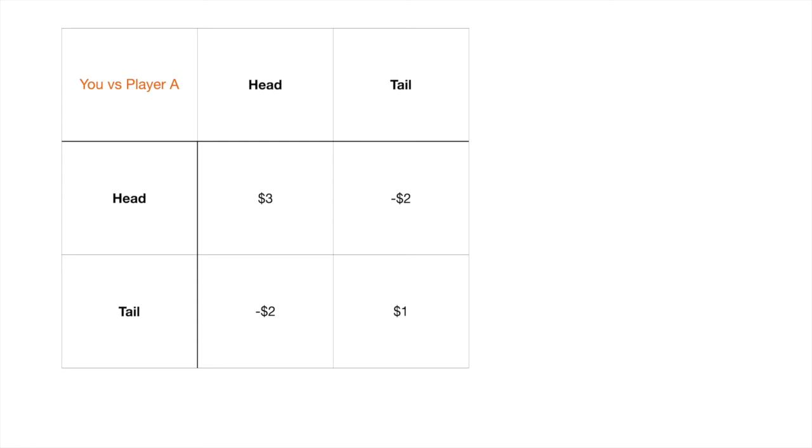If you choose to always present a coin as a head, then your opponent, player A, will figure this out. He will see the pattern and therefore present a tail to make you lose each time. Similarly, if you always present a coin as a tail, player A will accordingly give a head to make you lose again.